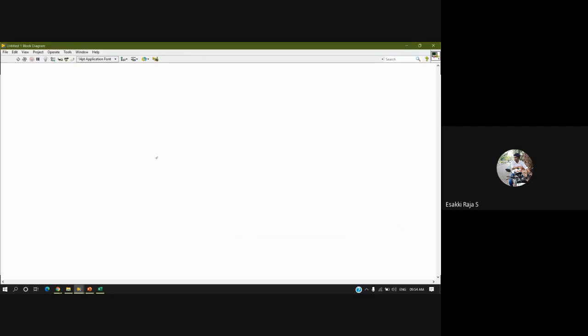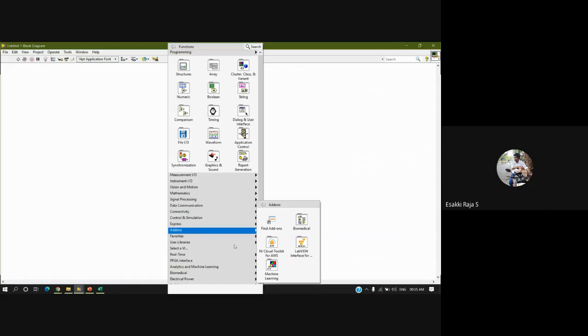Moreover, to use Amazon Web Services, we have to install a separate toolkit. For Firebase, you used the HTTP palette, which comes along with LabVIEW itself. But for Amazon Web Services, we have to download a separate toolkit, the Cloud Interface for Amazon Web Service, which you have to install from VA Package Manager. I have already downloaded the toolkit. Once you download it and go to Add-ons, we can see NI Cloud Toolkit for AWS.